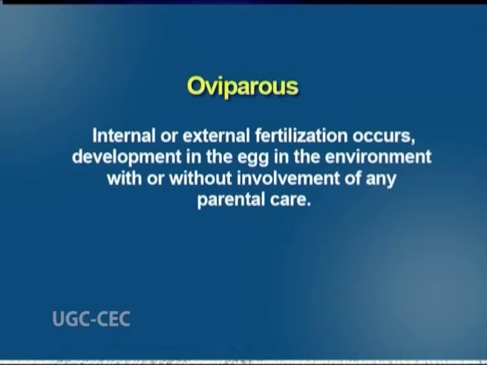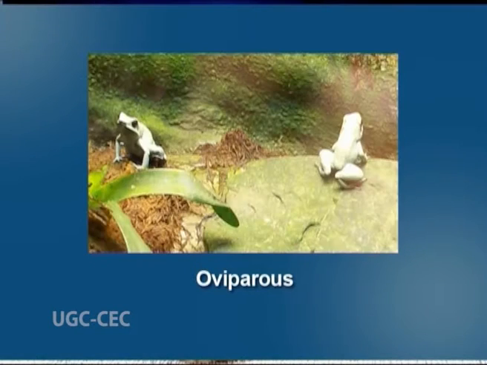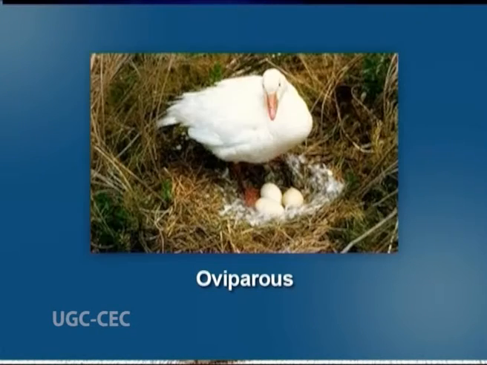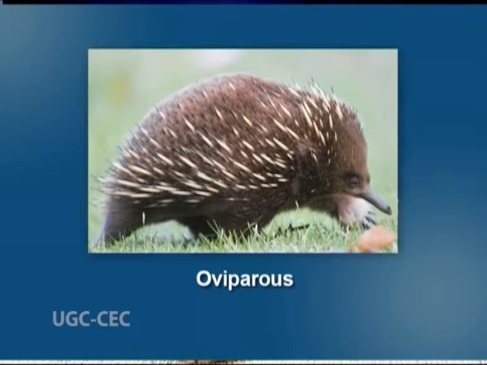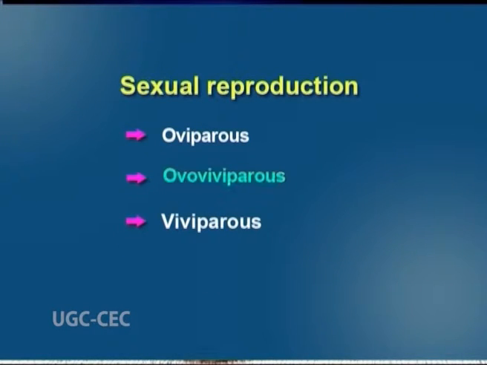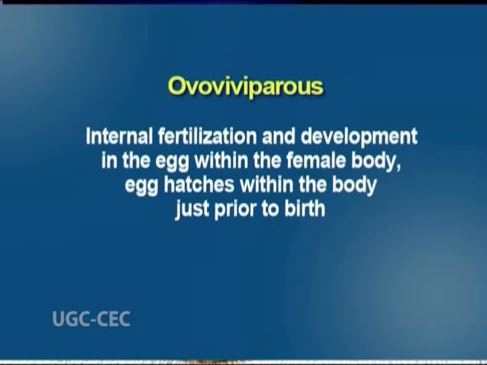Development is in the egg in the environment, with or without involvement of any parental care. For example, fish, amphibians, reptiles, birds and mammals. Second type is ovoviviparous. Here, internal fertilization occurs and development in the egg within the female body. Egg hatches within the body just prior to birth.